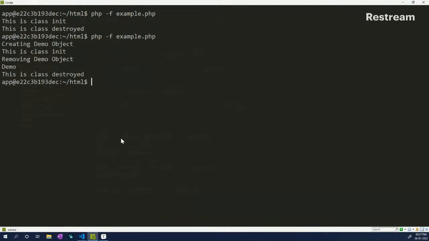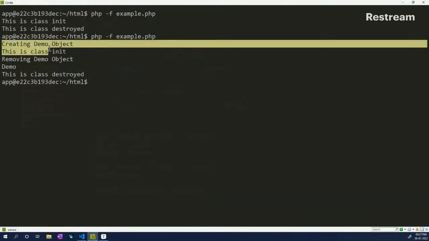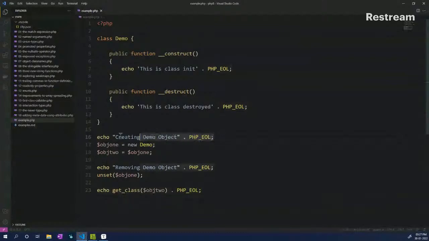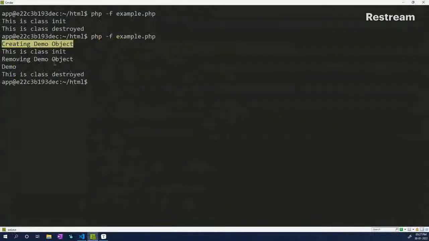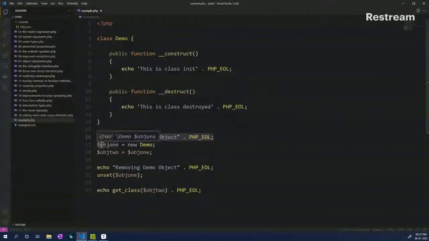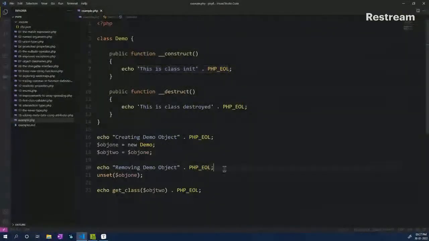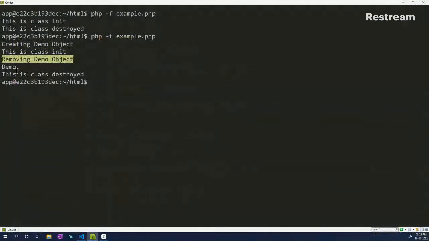So let's try to run this. We have the first statement, which is creating the demo object. This is the line that is getting executed. Now we have this class is init, which means that this line is executed wherein we are initializing the demo class, and we have this statement executing, right? Now we are saying removing the demo object, which is this one we executed unset just below it.